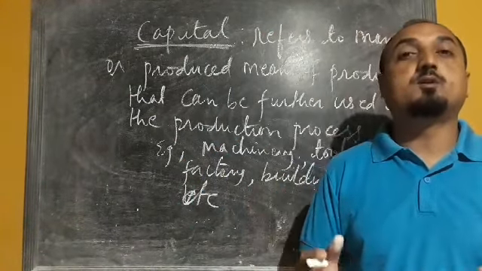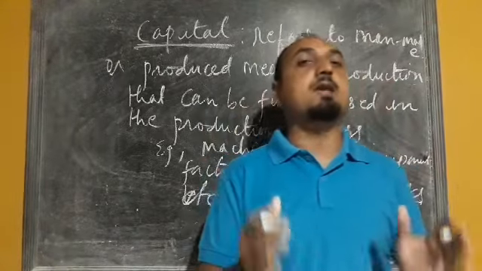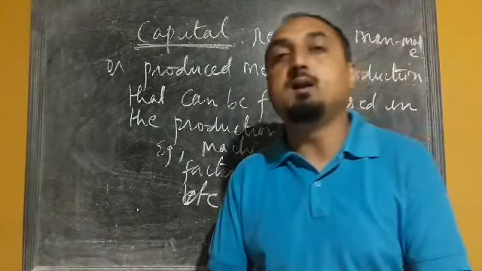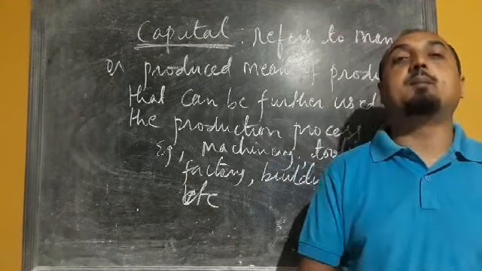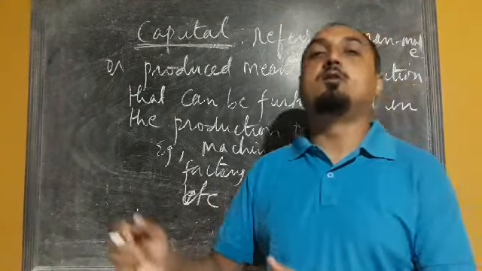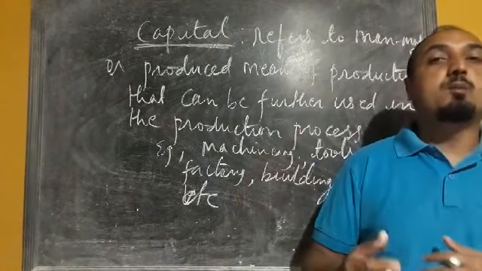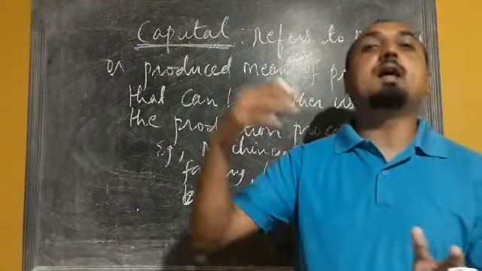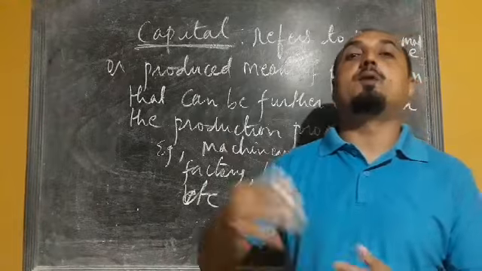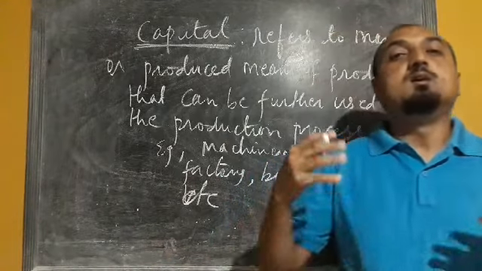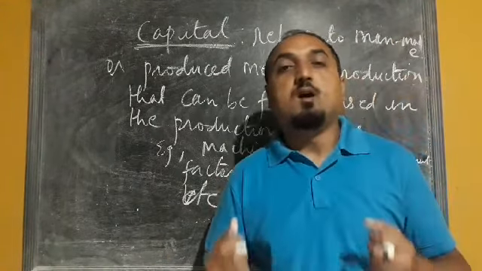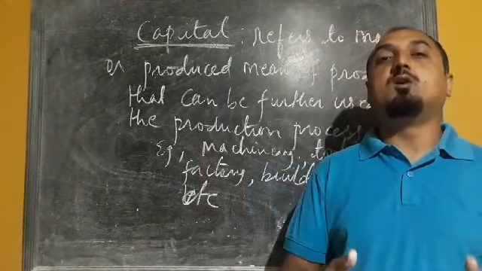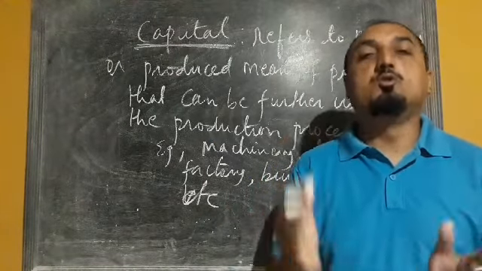Now here you have to understand, some capital has long durability, whereas some capital has very short durability. Long durability capital includes different types of machinery that can be used for 5 years, 10 years, but some machines can be used for only maybe 1 month or 2 months.